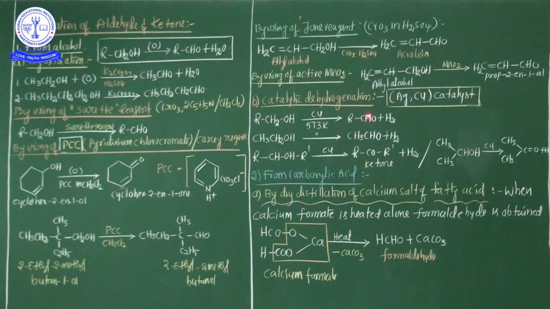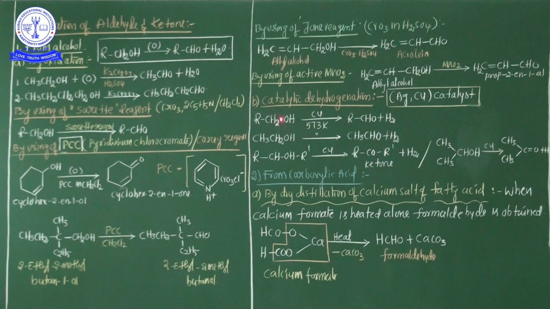And one more, catalytic dehydrogenation. Catalytic dehydrogenation is also an oxidation process, used to prepare aldehydes and ketones from alcohols. Here, what kind of catalyst is used? Precious metals like gold, silver, copper. Especially whenever alcohol is involved in a dehydrogenation process, silver and copper catalysts are used.